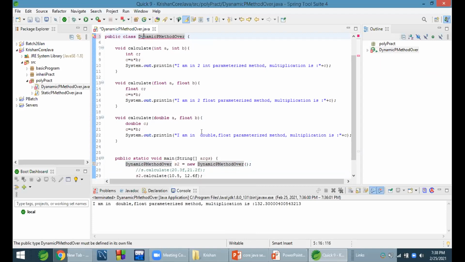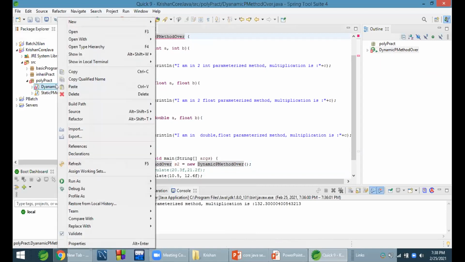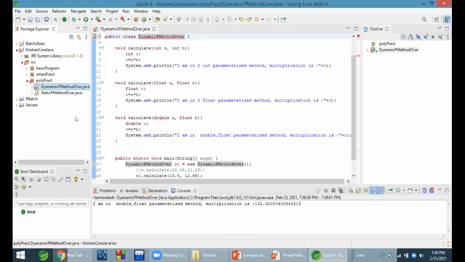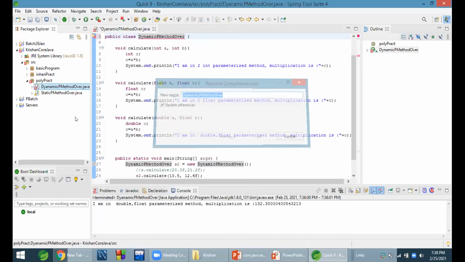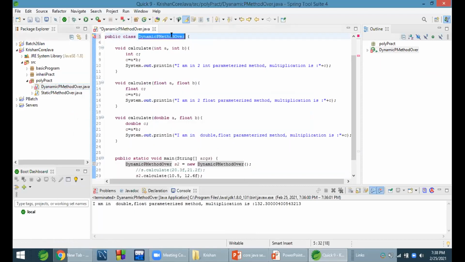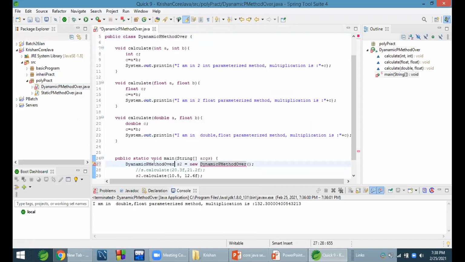This should be the name here, and this should be the name here to create the object. Okay, clear?